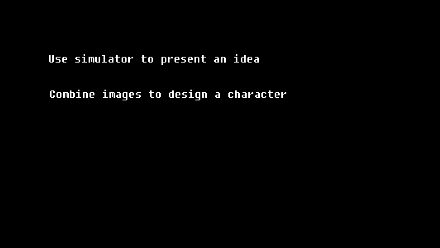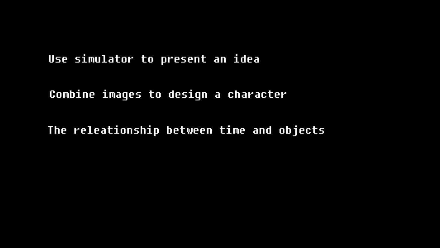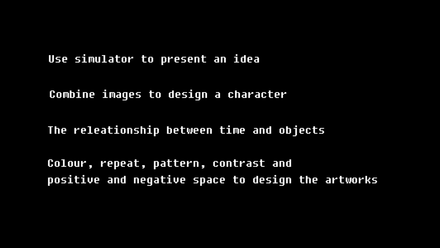In addition, I understand the relationship between time and object by designing the explosions in After Effects. As time creates an object, an object will vanish as time goes by. Furthermore, I understand how to use a few limitations to create 3 different textures because I can use color, repeat, pattern, contrast, and positive and negative space to design an artwork.